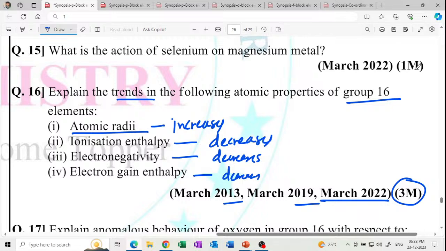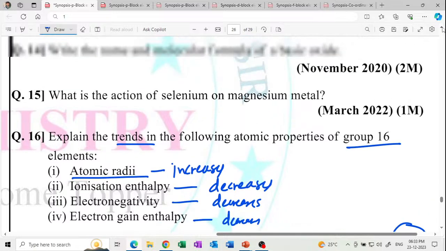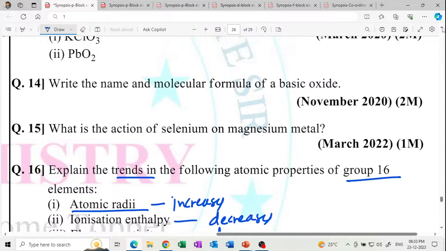What is the action of selenium on magnesium metal? This is a March 2022 question. What is the action of selenium on magnesium? Magnesium plus selenium reacts to form magnesium selenide.